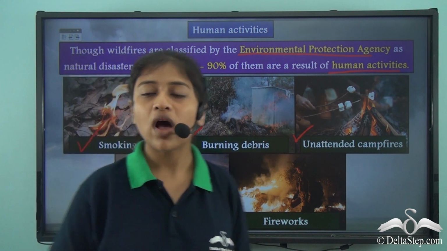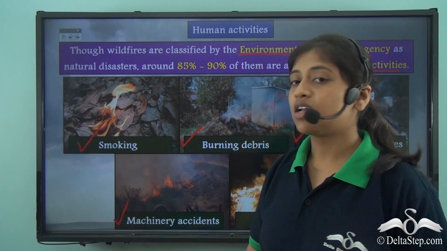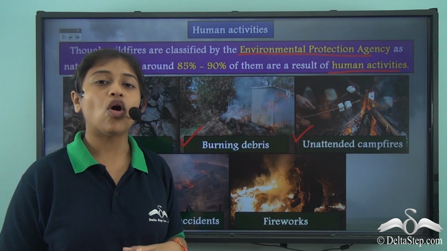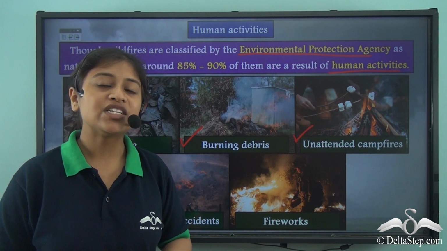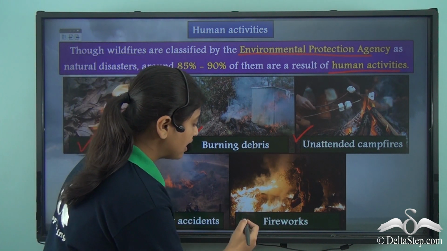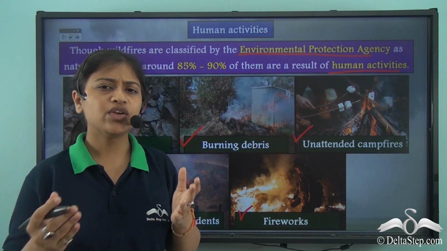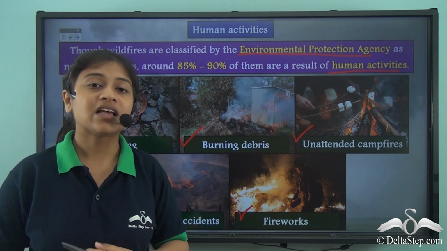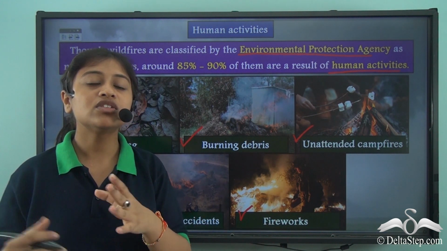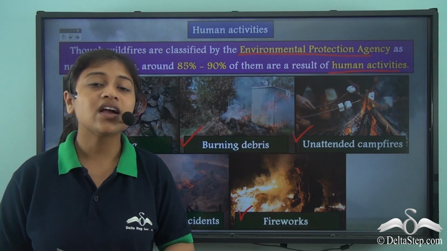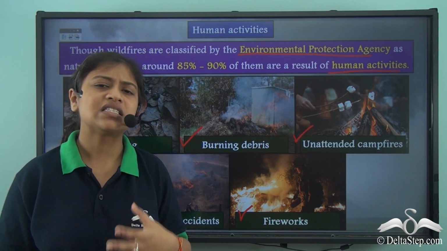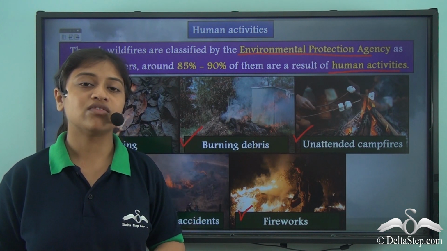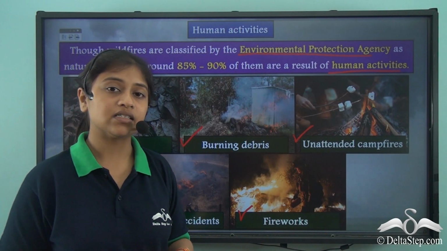Besides these, we also have machinery accidents. So sometimes in forested areas where people experiment a lot of things, the explosion of air balloons and car accidents may lead to the breaking out of fire. And finally, fireworks. Now, fireworks are what we usually use to celebrate a good occasion, an occasion that is memorable. But sometimes these fireworks that are explosive in nature may reach a forested area, and there it may cause a huge devastating wildfire. So human activities like these are a major reason for the breaking out of wildfires that occur on an annual basis.